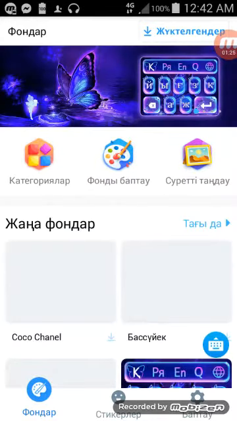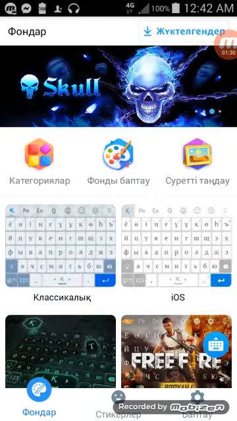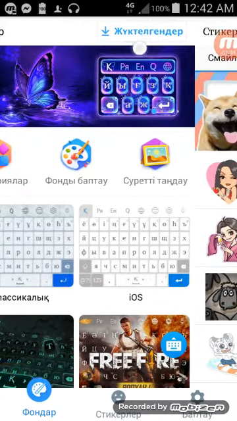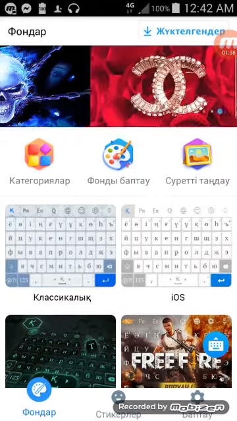Alright, so when I open up the keyboard, this is the home page, I would say. And as you can see, there's this blue button right here, and when you tap on it, it takes you to the themes that you have downloaded or created.